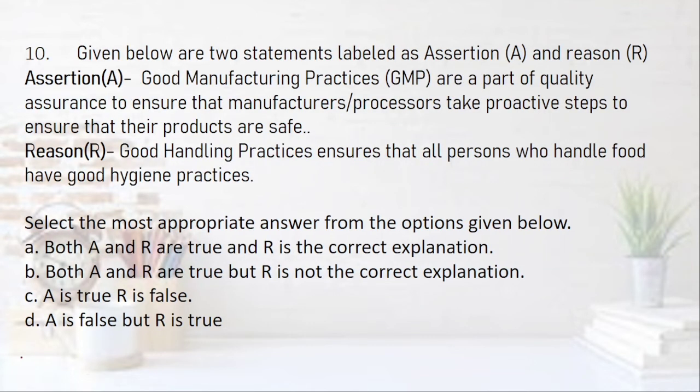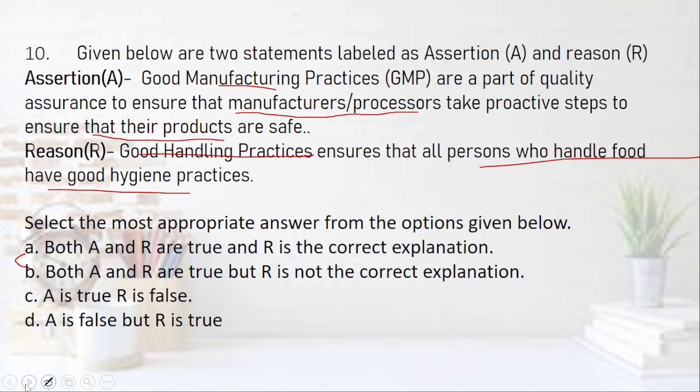The last question here, the assertion is good manufacturing practices, that is GMP, are a part of quality assurance to ensure that manufacturers, processors take proactive steps to ensure that their products are safe. This is GMP. Good handling practices ensures that all persons who handle food have good hygienic practice. This also seems to be correct. So A and B में से कोई होगा, because I think कि दोनों ही सही है.